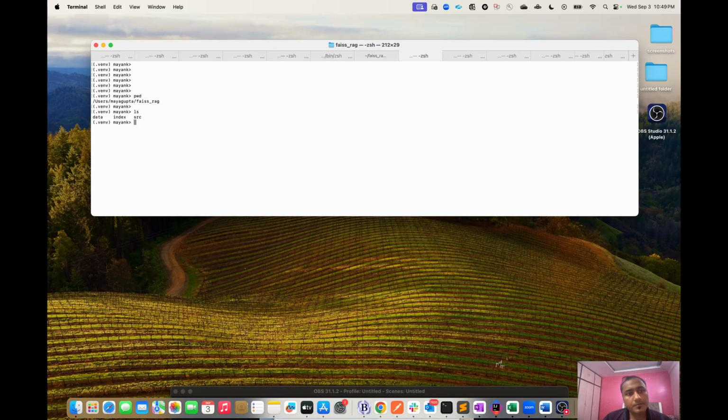In this directory there are a few scripts that I run in Python to install the packages required to ingest data, that is, to generate the embeddings out of my text file. In the data directory I have my raw data. The index folder is used by the vector DB to generate the index based on the embeddings that I feed it via my script. And source is where I have kept my scripts.